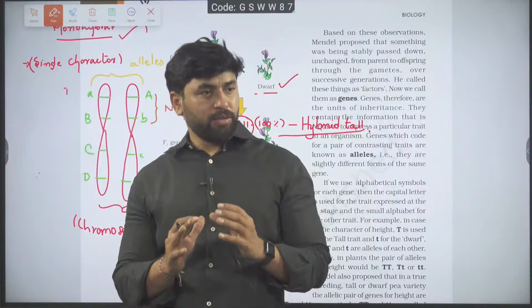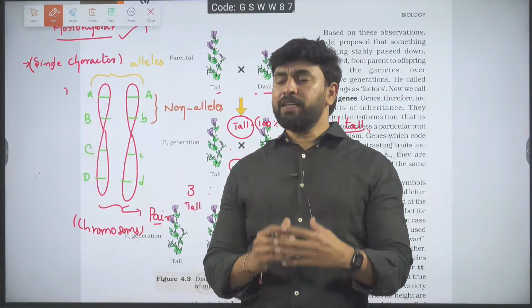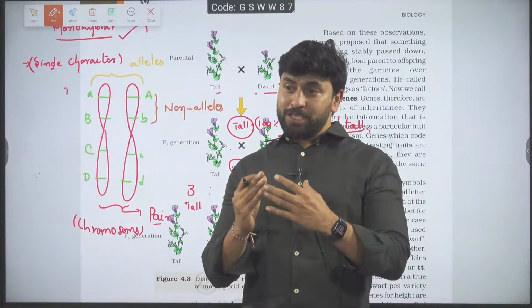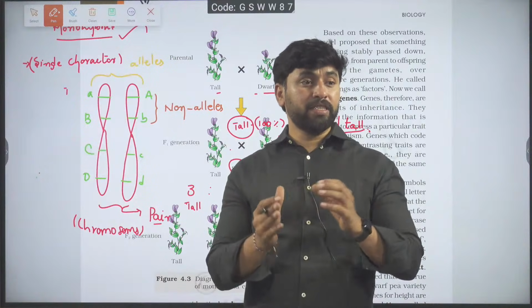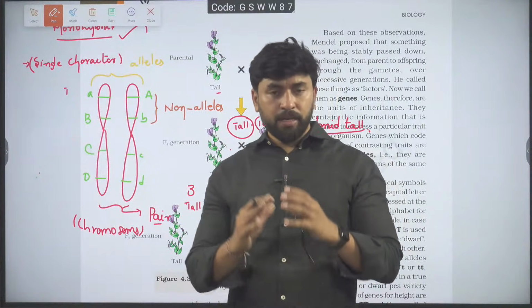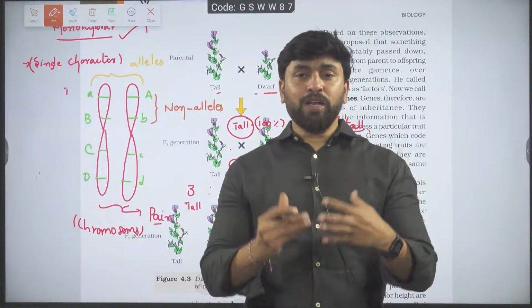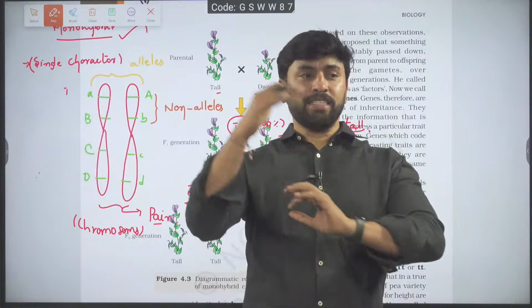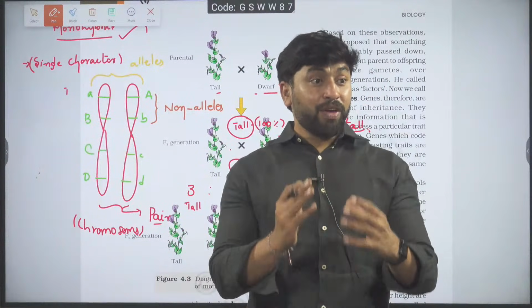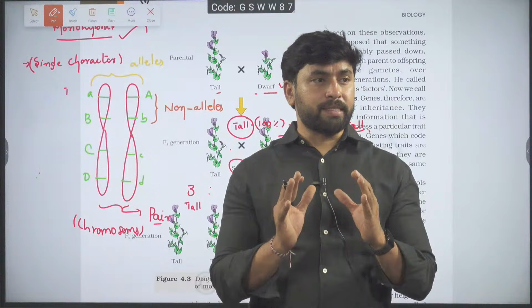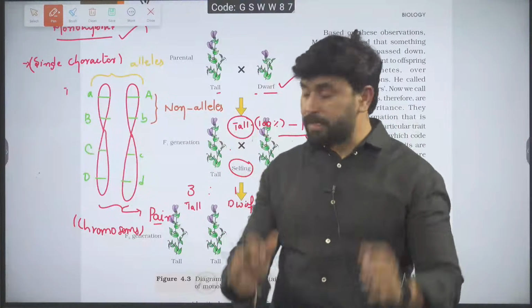What is the definition that you can provide for alleles? Simple. A character has traits. A gene is controlling the character. Traits are nothing but variations in the character. Am I correct? The gene controlling the character must also have variations. The variations in the genes we call alleles. Am I clear?